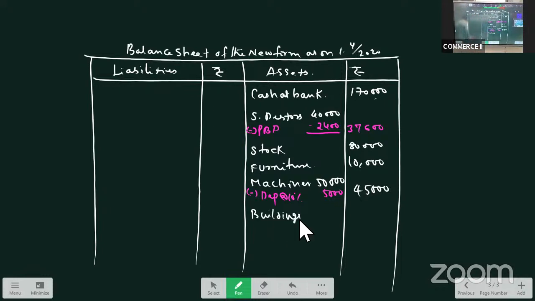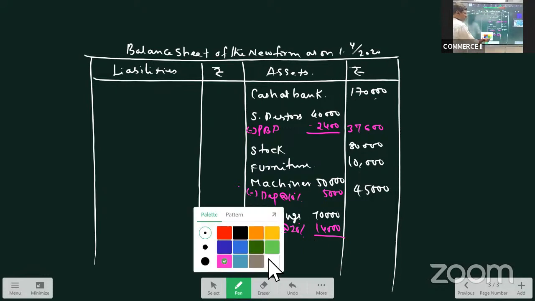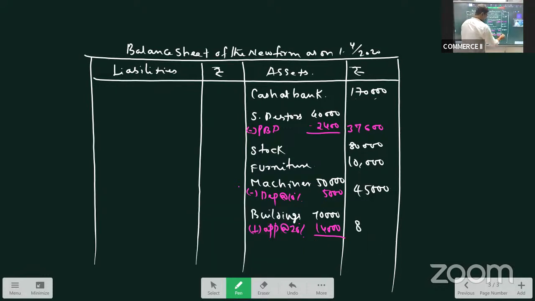Building as per the balance sheet is 70,000. But then again, we will not take 70,000 because building was appreciated at 20%. That is 14,000. Add 14,000 to 70,000, you'll get 84,000.